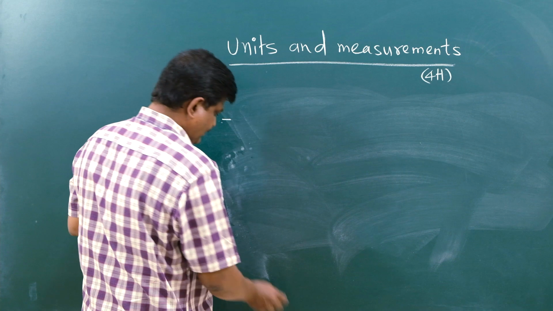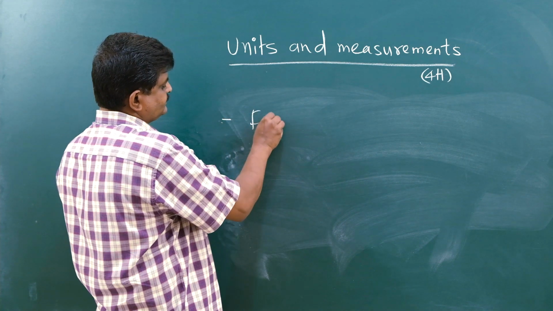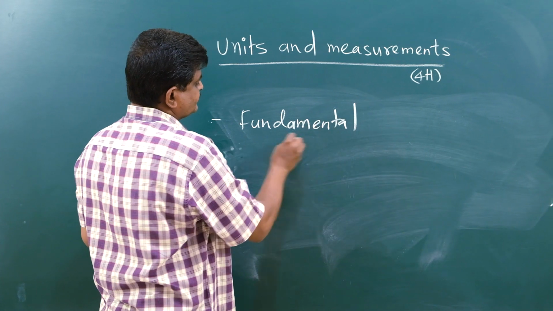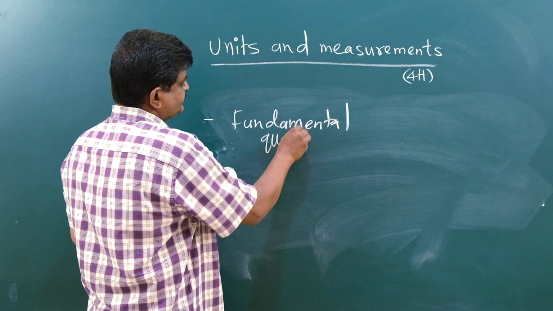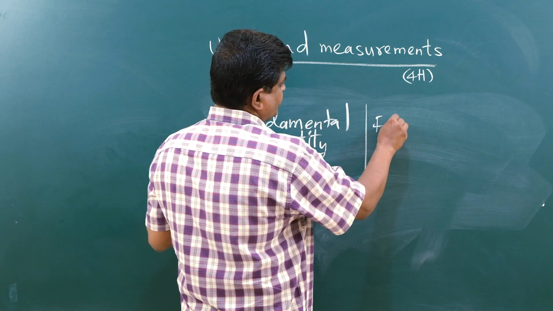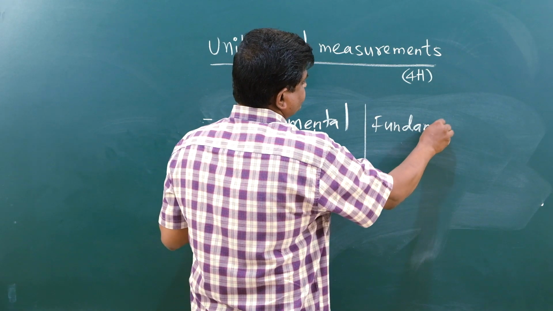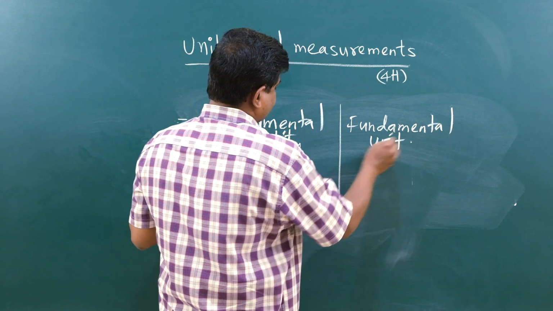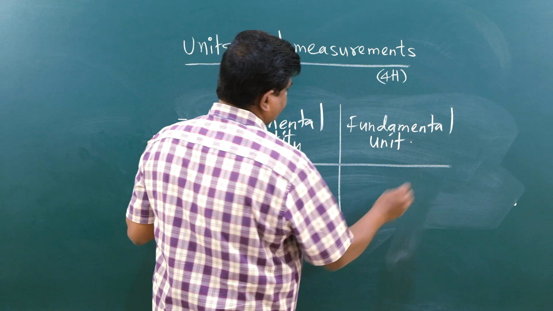See, fundamental quantity and the fundamental unit. Agree? Fundamental quantity and fundamental unit.